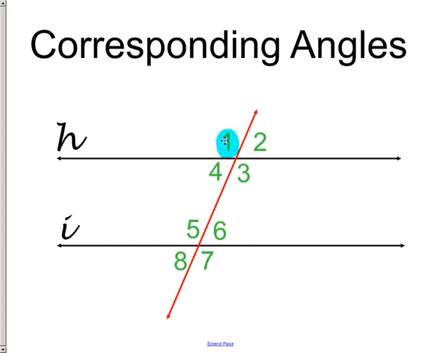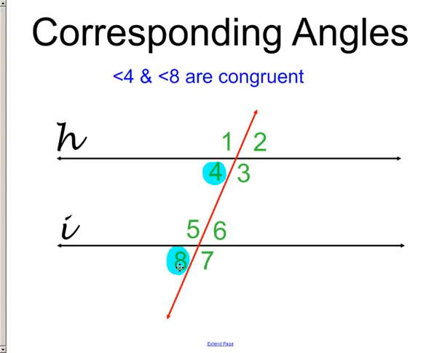Angle 1 corresponds to its corresponding angle, for lack of a better word, 5, because it's in the same location. You can see that they're the same size here. Well, 2 would correspond to angle 6, and that means they're also congruent because these lines are parallel, and this transversal is creating the exact same scenario. 3 would correspond to 7, and 4 would correspond to 8.